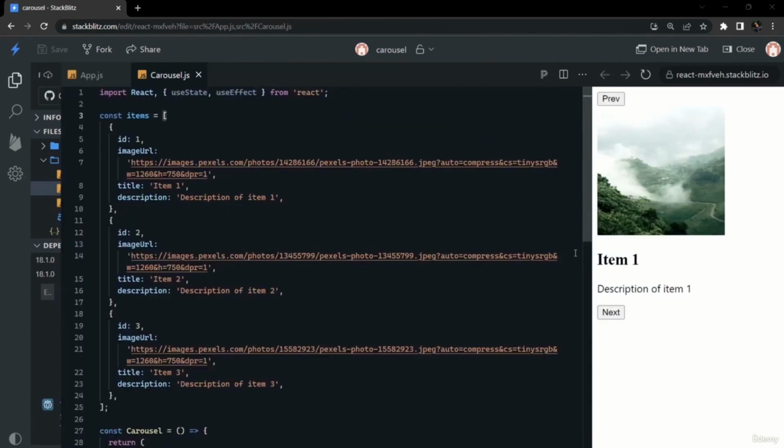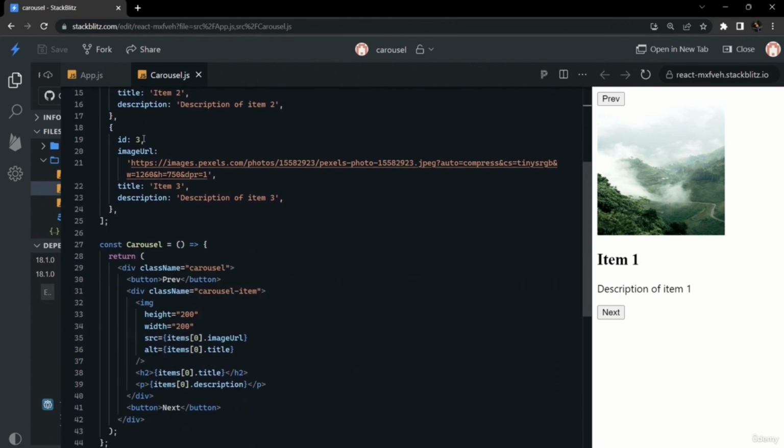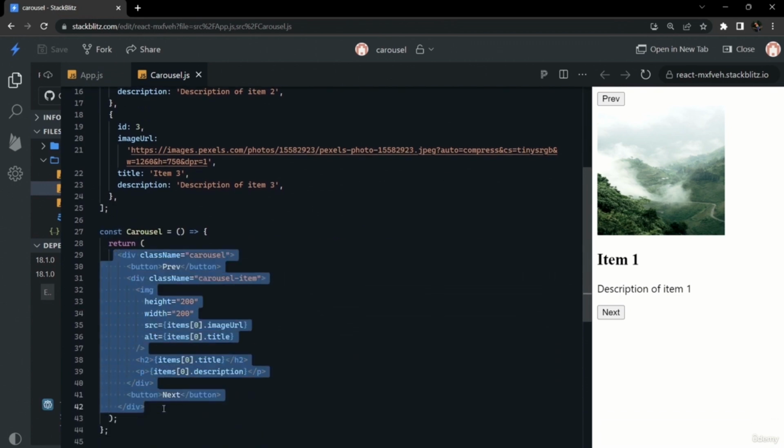Hello everybody, in this video we will make a carousel. It is one of the most asked interview questions for React in machine coding rounds. For making a carousel, first we have to make sure that we create a data array like I have created. Each object in that array should have a unique ID and the relevant title, description, and image URL.